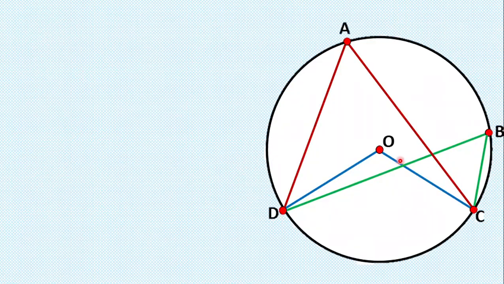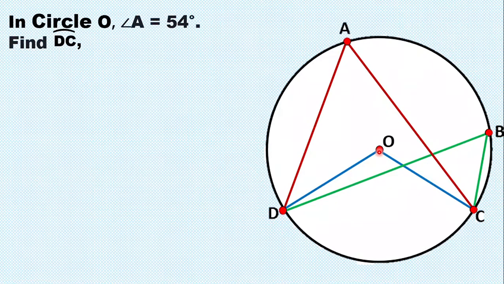Next, so in circle O, because the center is point O. So in circle O, angle A is 54 degrees. Find arc DC, angle DOC, and angle B. So, yung angle A daw, ito yung angle A, yung angle in red color. So, this is 54 degrees.